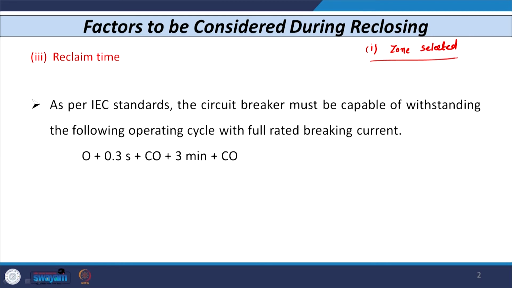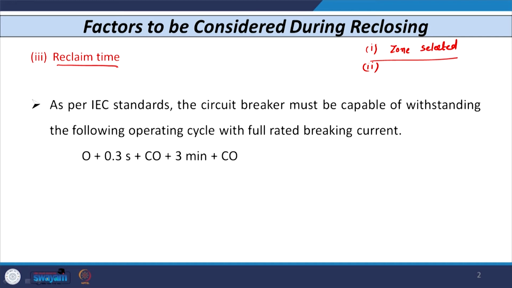The second we have discussed, that is the deionization time of the breaker as well as the auto reclosers. The third we have discussed, that is the reclaim time. Reclaim time is also very important, and as I told you, it is the time between two successive auto reclosing attempts.